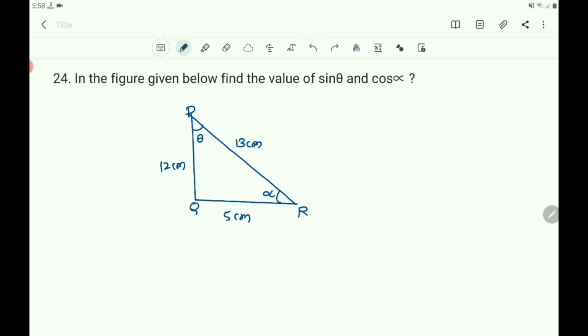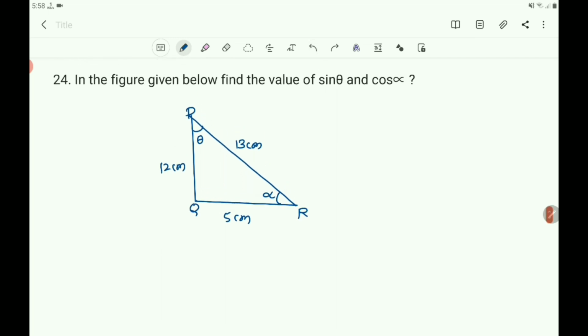Now let us take the ratio sin theta. You know that sin ratio is opposite side by hypotenuse. So directly you can write sin theta equals opposite side by hypotenuse.